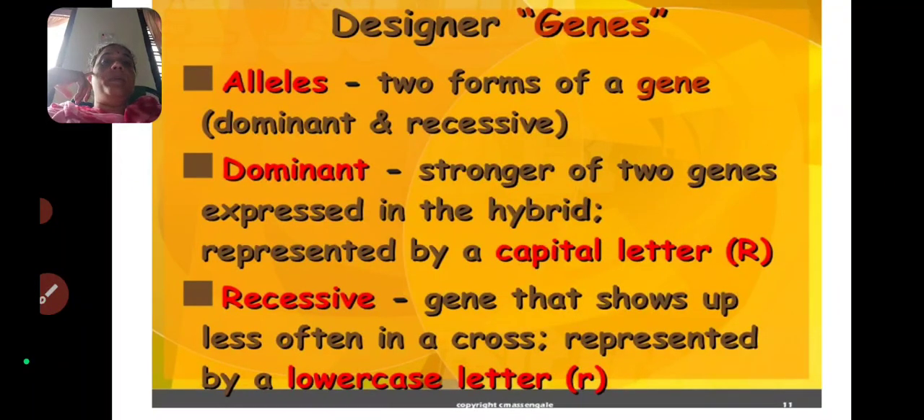Next one is dominant. What is dominant and what is recessive? You have to know. There is a need to know about these terms in genetics. So dominant means the stronger of the two genes expressed in the hybrid. The stronger of the two genes expressed in the hybrid is called dominant. So it is represented by a capital letter. This dominant gene is always stronger than the other gene.